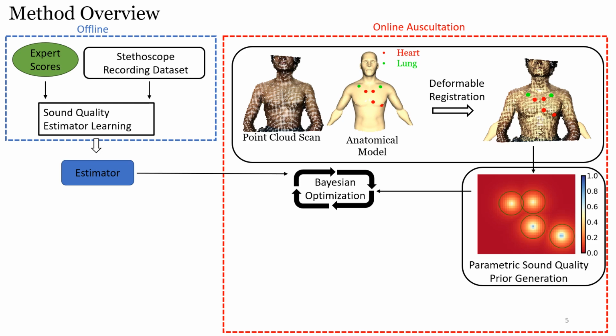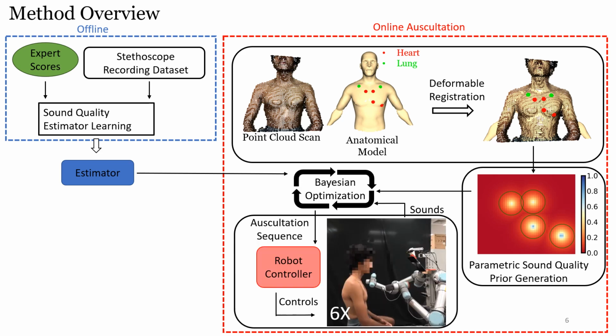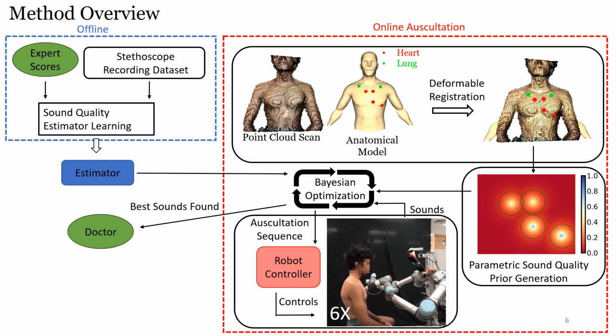To determine the optimal sensing location, we use BayesOpt, short for Bayesian optimization, where the unknown sound quality field is estimated as a semi-parametric residual Gaussian process model. The residual GP models the residual between the observations and the prior quality map. This is done separately for the heart and lung sounds. BO then sends the optimal sensing locations to the robot to perform auscultation. The sound quality is estimated with the learned estimator. BO returns the best sound in each region after the estimated sound quality is above a threshold or when the auscultation budget is used up.